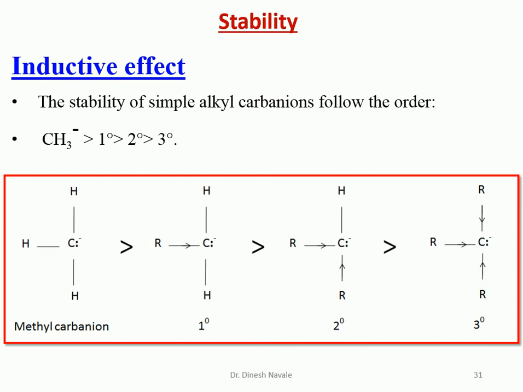So indirectly we can say that the plus I effect, or electron donating inductive effect, is responsible for decreasing the stability of the carbanion. That's why the methyl carbanion, which does not contain any electron donating inductive effect, is more stable than the tertiary carbanion.